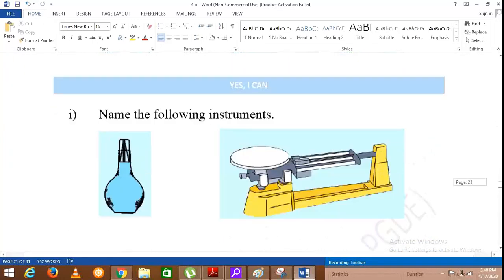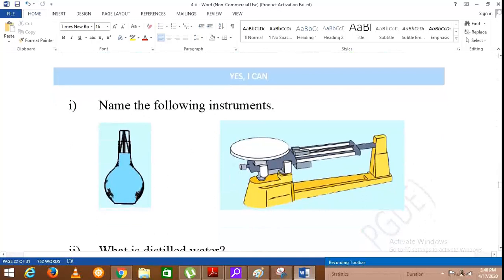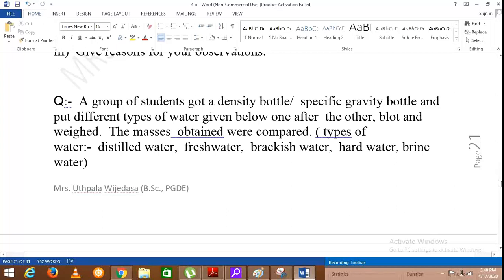So here, once you keep these different types of water, what do you think? Distilled water does not have any substances dissolved, and fresh water has a little amount of minerals dissolved in it. Therefore, when we take a unit volume of these different types of water, when there are more substances dissolved in it, the mass of that 1 liter or the unit volume will be increased. So you can say your observation is distilled water.